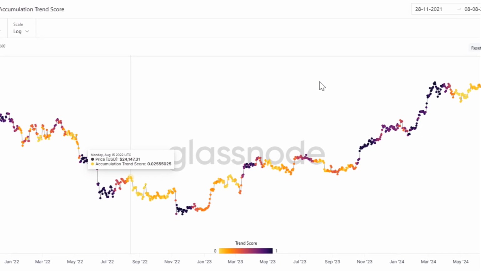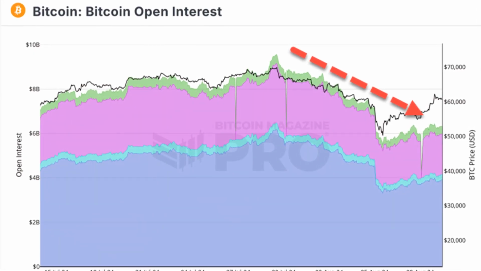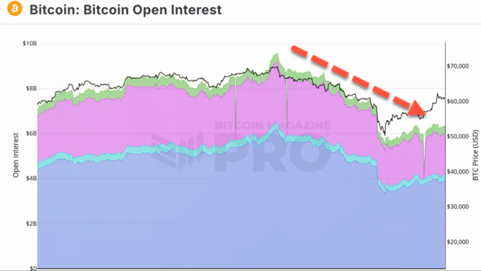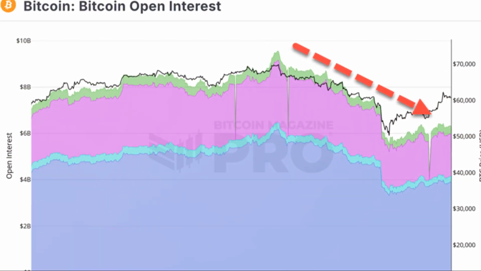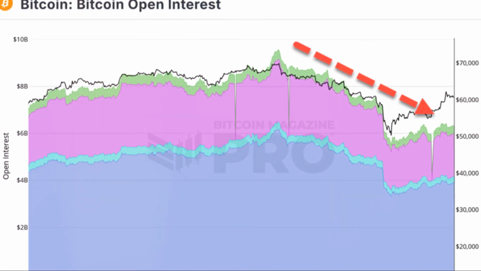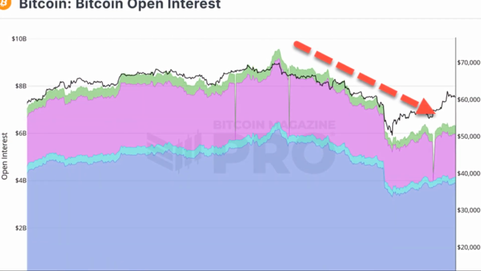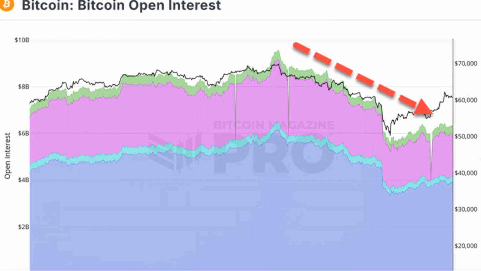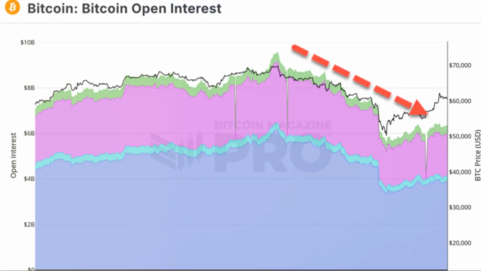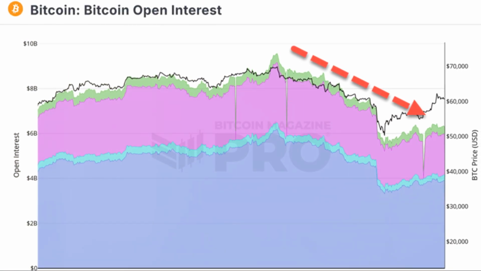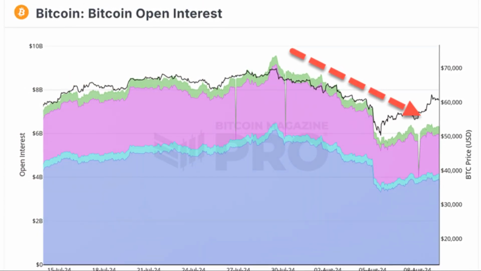Open interest is the value of contracts that are open at a given period of time. The value is usually denominated in USD or BTC. So to calculate open interest, we sum up all of the open positions at that time, whether they are long or short positions. If more traders open positions, then Bitcoin open interest goes up. If traders close positions, then open interest goes down. Therefore, it gives an overall view of how much money is moving in and out of the Bitcoin derivatives market.